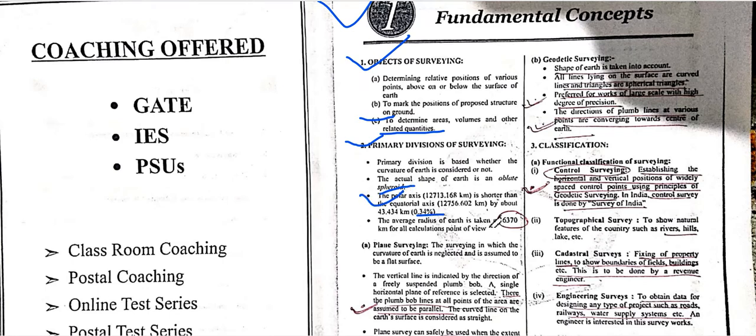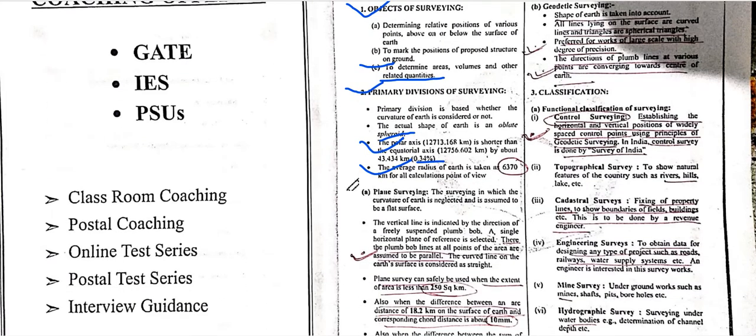The average radius of the earth is taken as 6370 kilometers for calculation purposes. Plane surveying is where the curvature of the earth is negligible and not considered; it covers only the plane surface, not the curved surface.